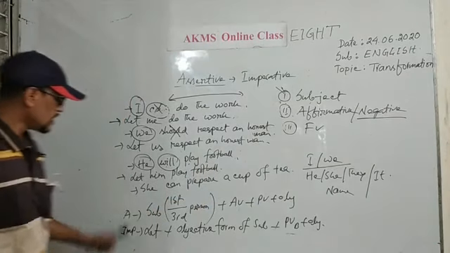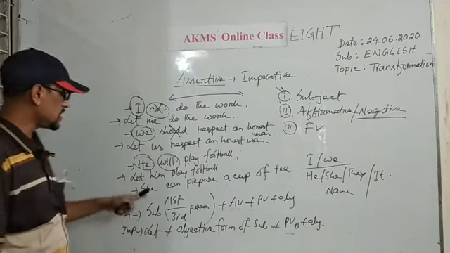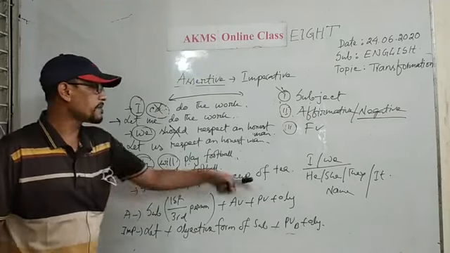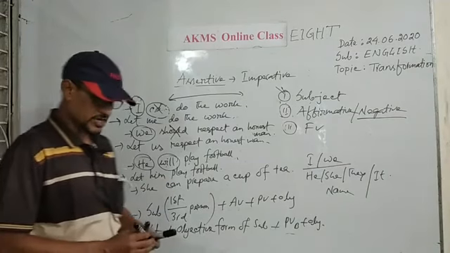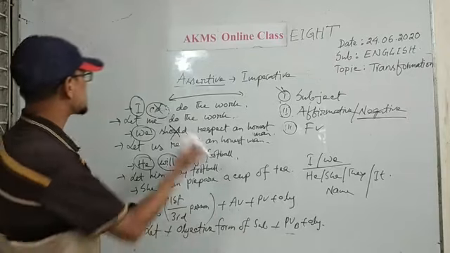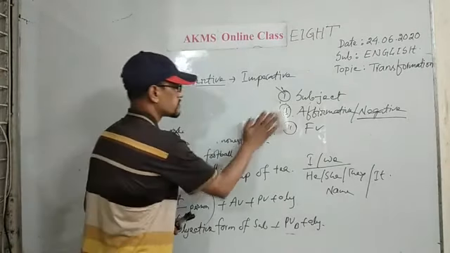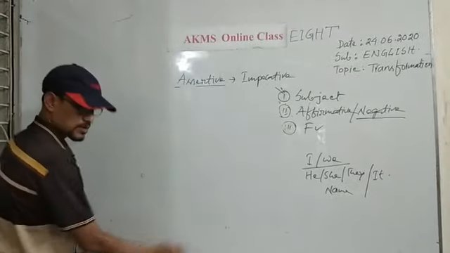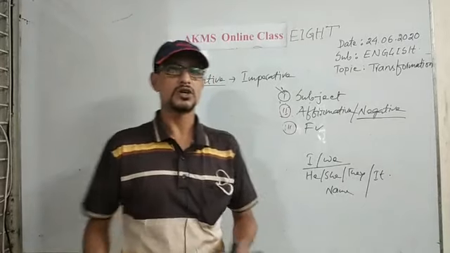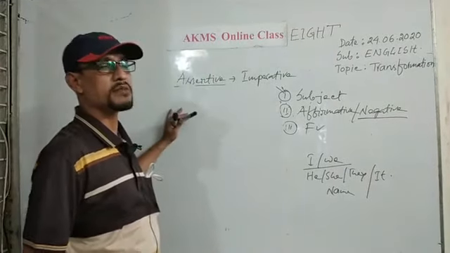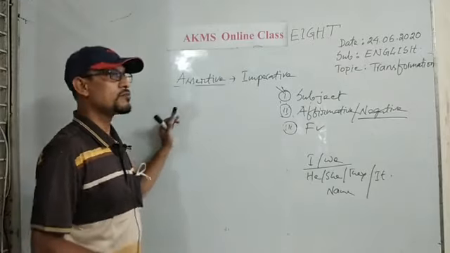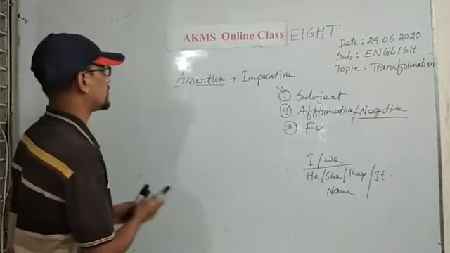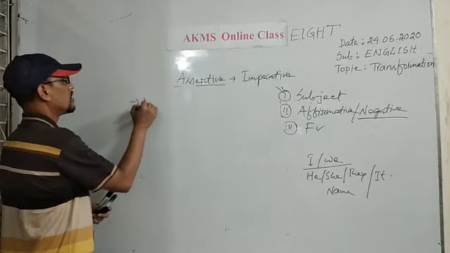Okay? Now, dears, you can easily transform the fourth sentence. Let her prepare a cup of tea. Okay, dears? Now I am going to erase the sentences from the board. Dear students, you can notice that all the sentences were in affirmative form. Now I am going to give you some sentences, and all the sentences will be in negative form. Please look at the board and write down.